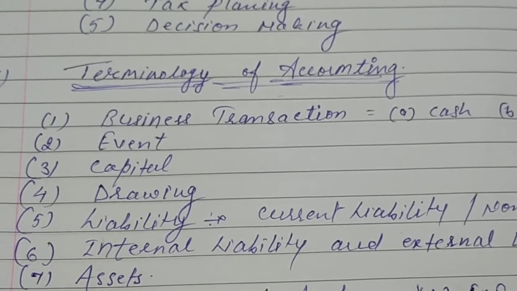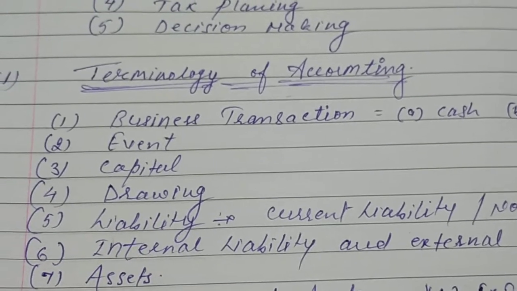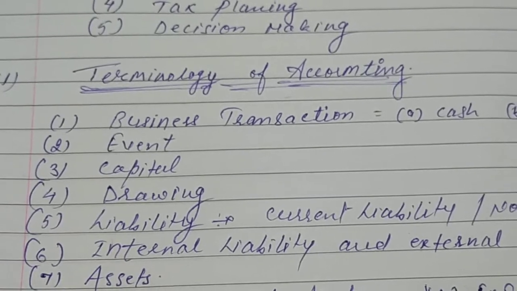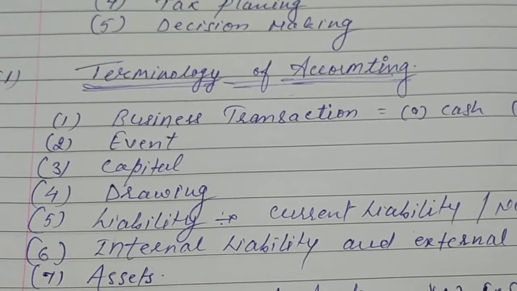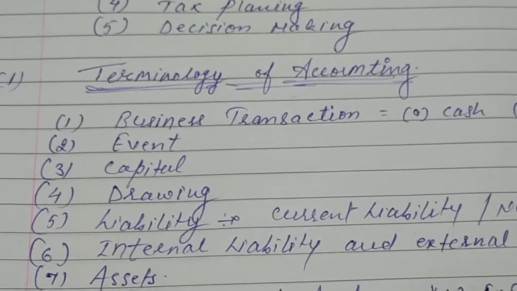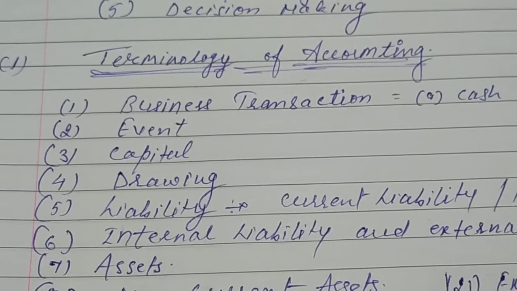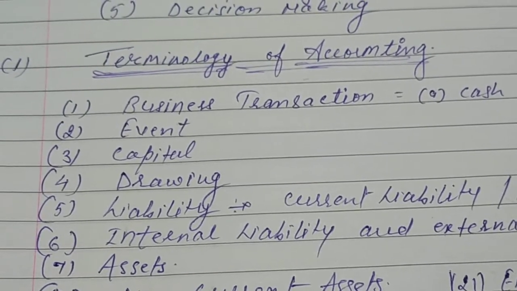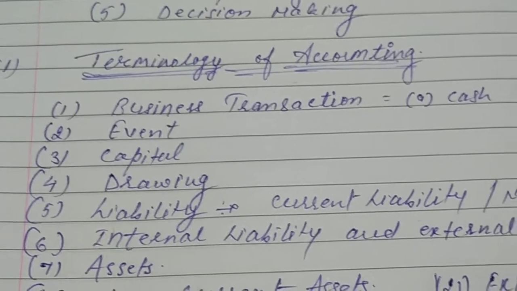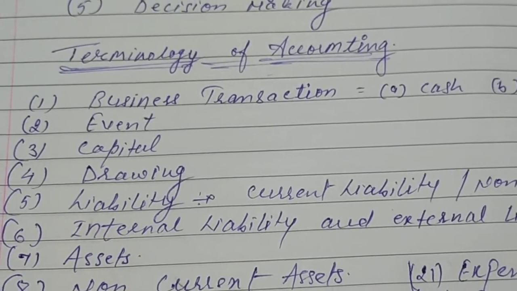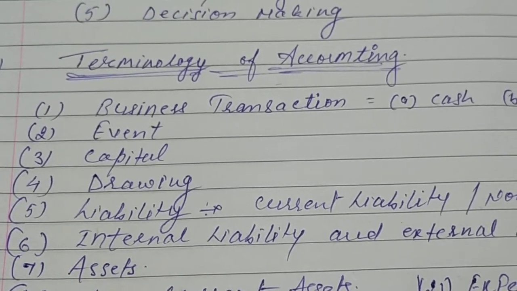Basically, every subject has its own terminology. The same thing happens in accountancy. Accountancy also has its own terminology, like business transactions, event, capital, drawing, liability, internal liabilities and external liabilities, asset, etc. There are so many terminologies.